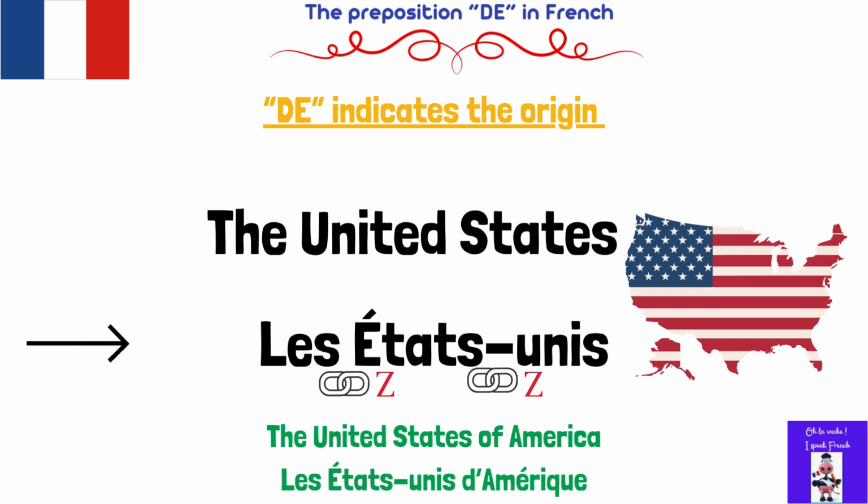So, les is the definite article for plural. Whether we have a masculine noun or feminine noun, les is used as a definite article for plural.